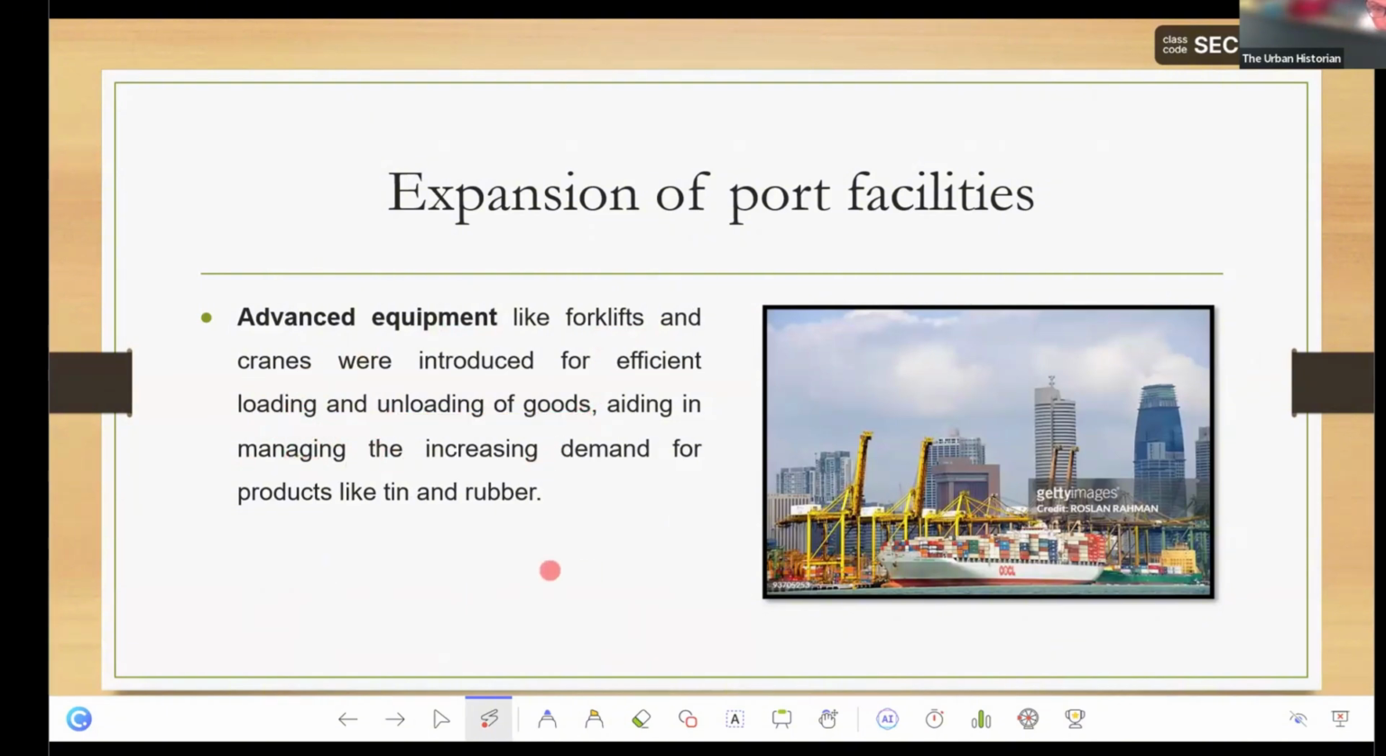Because there were so many trading ships coming, you cannot depend on coolies all the time. So they brought in machines to help unload and load up the ship. This is a crane. Have you ever noticed this before along the harbour? You all drive past Keppel Harbour, you can see it. Have you ever noticed this looks like a giraffe?